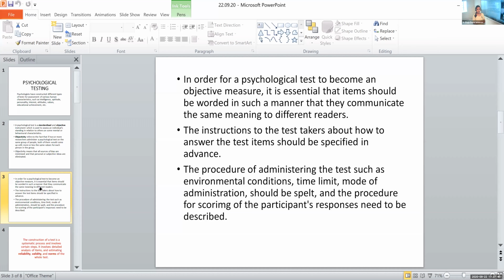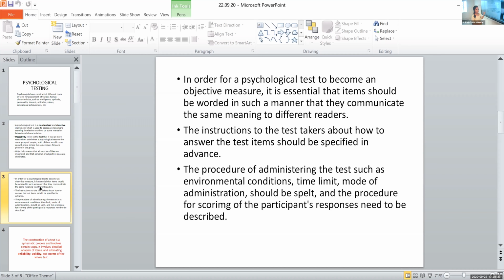Say if it is a memory test, then each word that we have to remember might be called an item. If it is in a questionnaire form, like for depression, a question such as, have you been feeling so sad for these many days, will be there in a test to find out the level of depression in a person. That statement or question would become an item. So it depends on the particular test that we are using. The number of items keeps on varying.